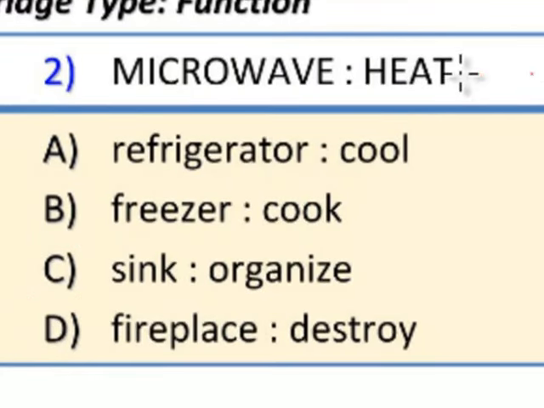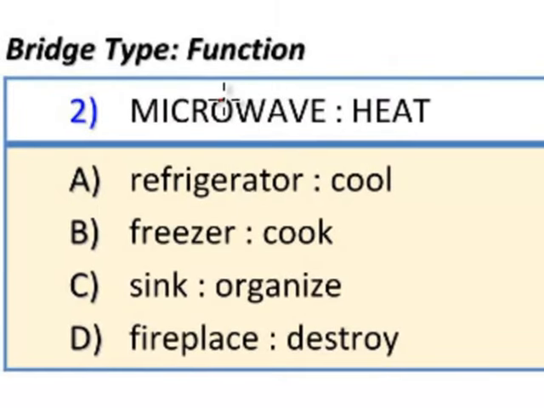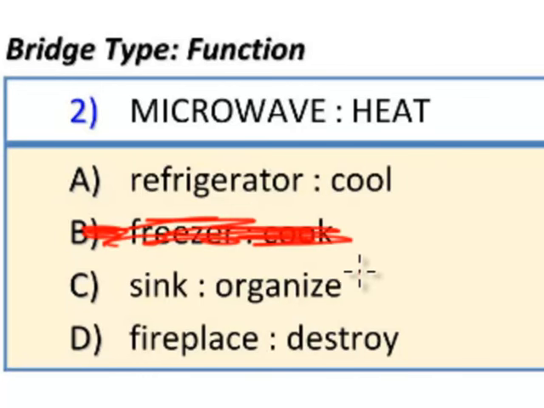For the second kind of analogy, I can see that it's a function. So microwave is to heat as what is to what. So the function of a microwave is to heat food. Let's look at this one. Is the function of a refrigerator to cool food? Is the function of a freezer to cook food? No. I don't know about yours, but my freezer definitely does not cook food. That'd be pretty cool if it did, though.